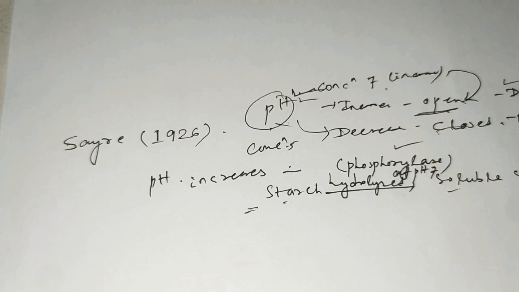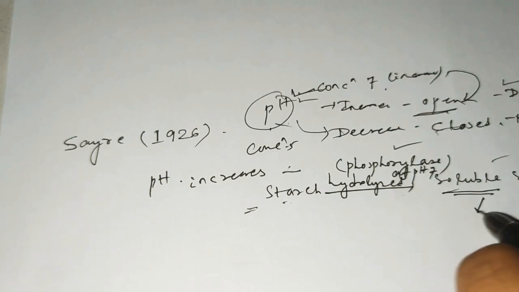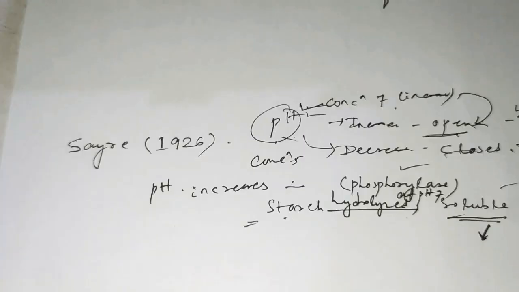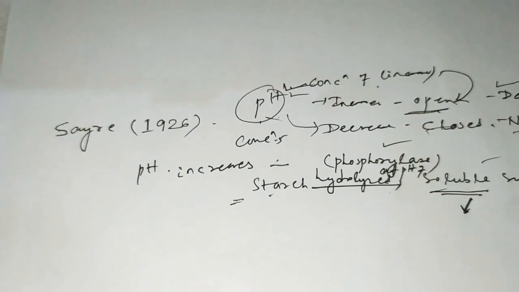Now come to the opposite. Inside the cell soluble sugar is there.